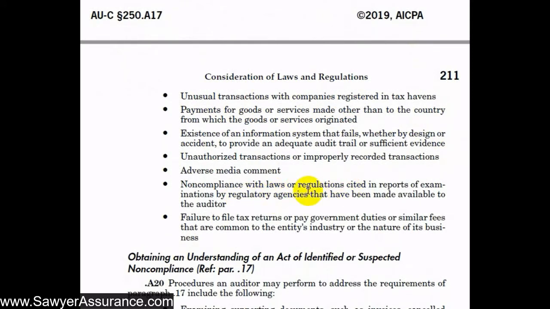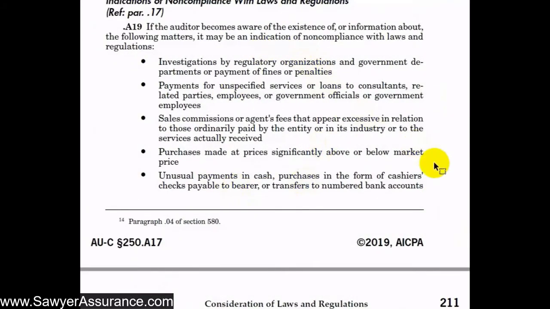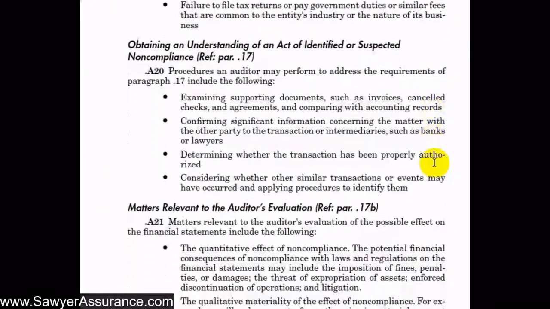And additionally, regulatory agency audits or reports that are made available to us might show where they have not been in compliance with certain laws or regulations. Failure to file tax returns is certainly non-compliance with the law. So these are several examples that we might consider as non-compliance with laws and regulations, so we can keep an open mind to notice those.